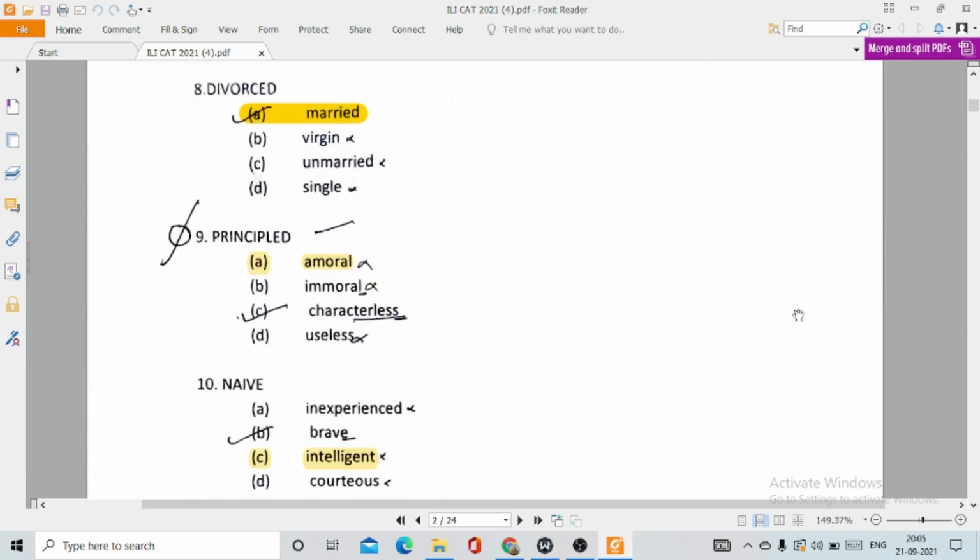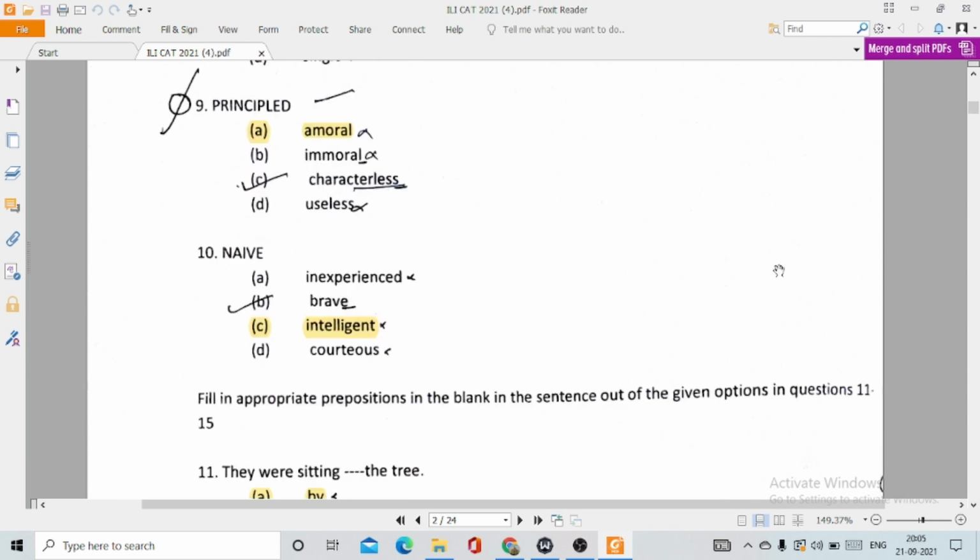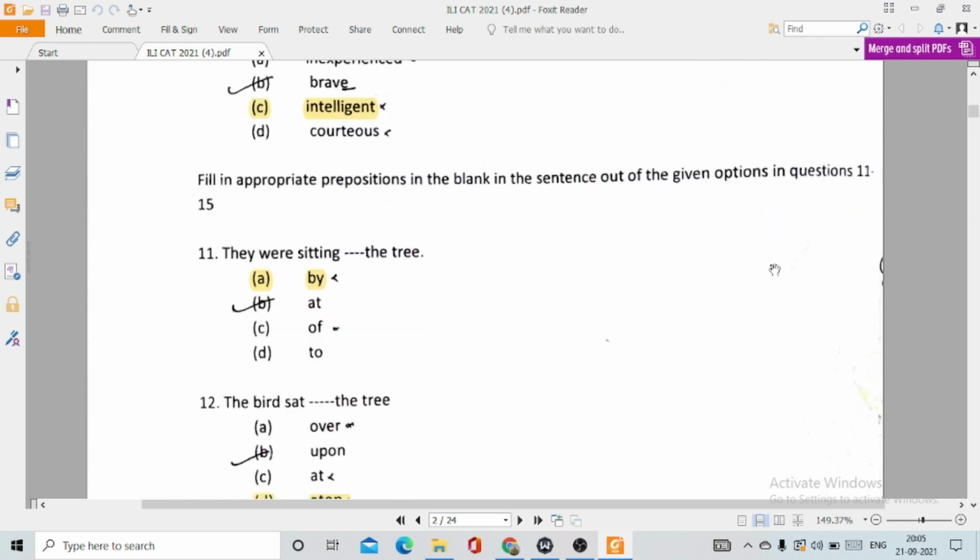Then question number 8, divorced. The correct option is option A, married. 9, principal. The correct option is option A, immoral. 10, naive. The correct option is option C, it means intelligent. So naive actually means one who lacks professional experience.